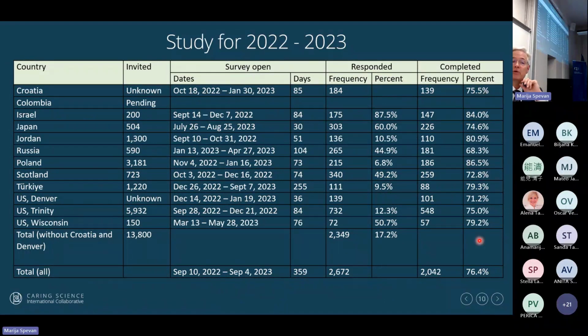And then the completion rate was very good. For those that responded, we're getting about 75 to 80% of all 35 items completed. So if they respond, they tend to complete it. So this was really good. So you can see we had 2,600, almost 2,700 respond, and we had just over 2,000 that completed it.